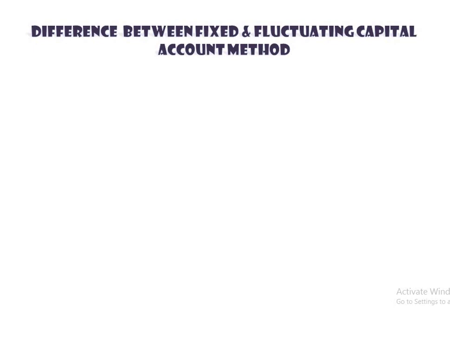Clear? That's the simple thing about the partner's capital and current account under the fixed capital account method. But keep in mind, when the partnership firm is started, at that time the partners will decide which method they will use. But when current accounts of the partners are not given in the question, in a practical exam, practical sums, and no specification is given to you pertaining to the capital account, in this case the capital accounts are maintained under the fluctuating capital account method.